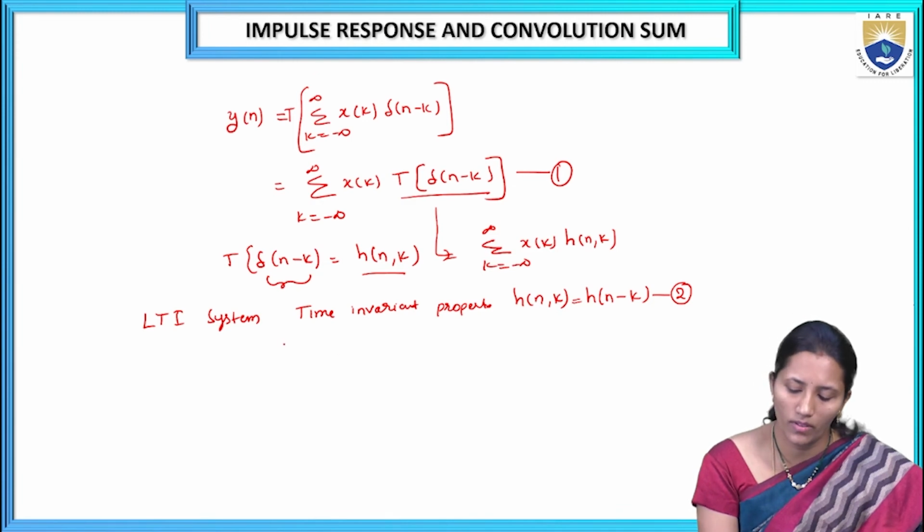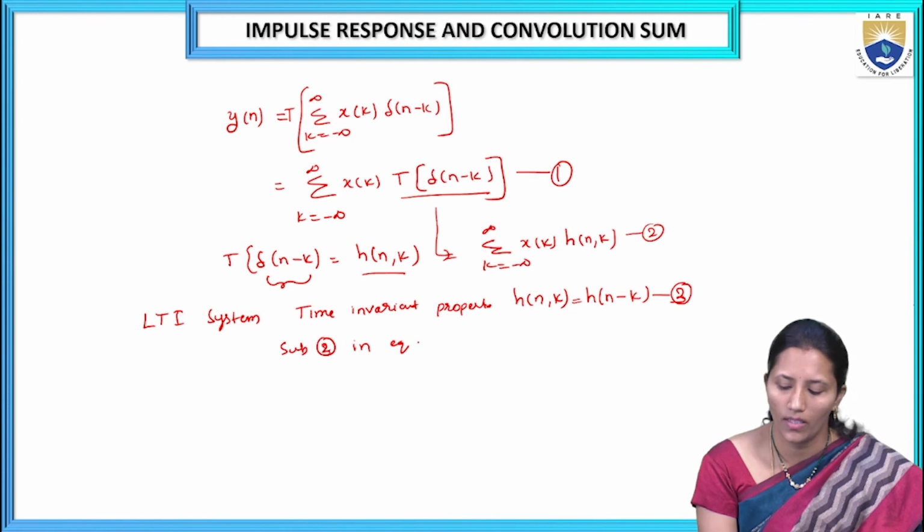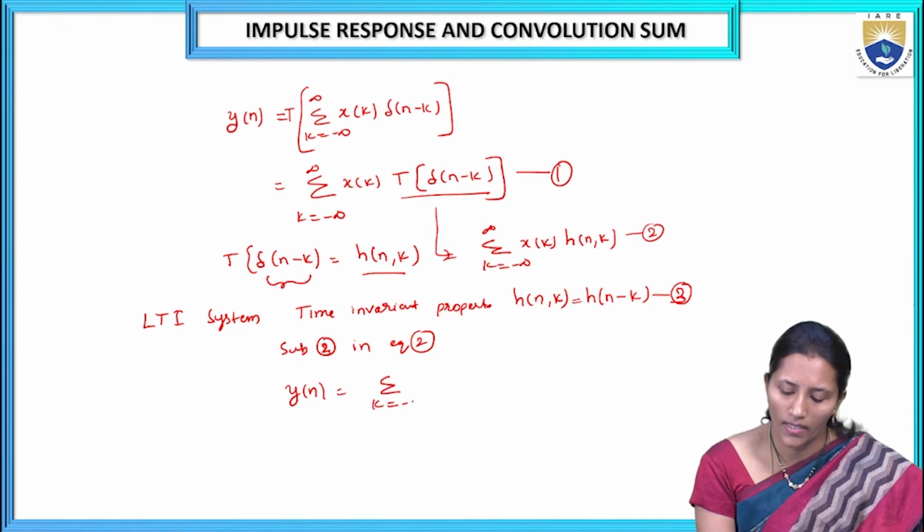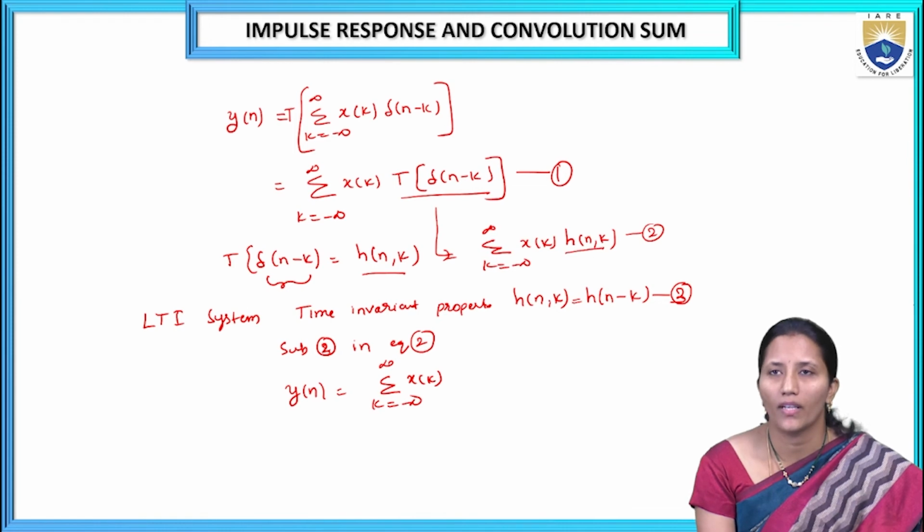Substitute 3 in equation 2, you will get y of n is equal to sigma k equals minus infinity to infinity x of k h of n comma k.